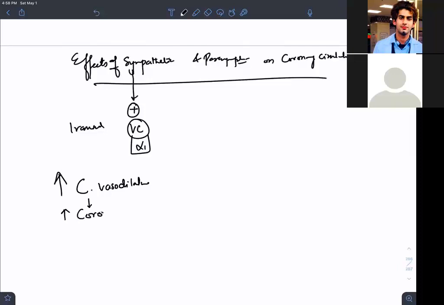Are we getting it, guys, or are we sleeping? Some people are fasting and they are sleeping too. I feel like that. No, you should not sleep because it's an easy concept.